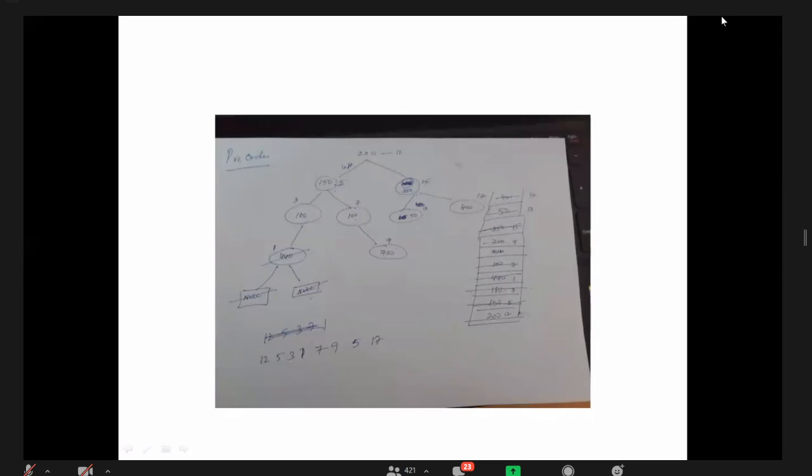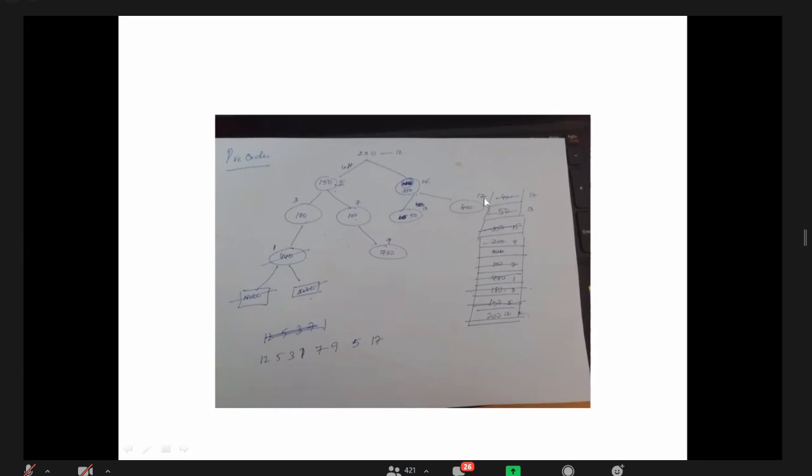200 of right means 350, or 300, whatever it is. 350. Then it is root now. I am printing that value 15 there, and I am placing 350 onto the stack, and I am going to 350 of left in pre-order. Using that 50 value again, I am going and printing the 13 value. 15 of left is null, 15 of right is null, popping 50 and going to the right of 350, 400.